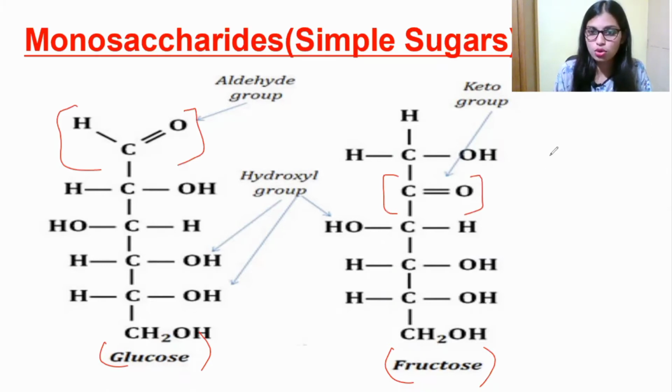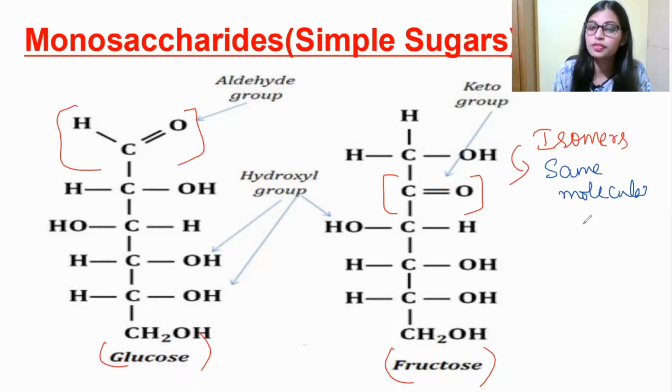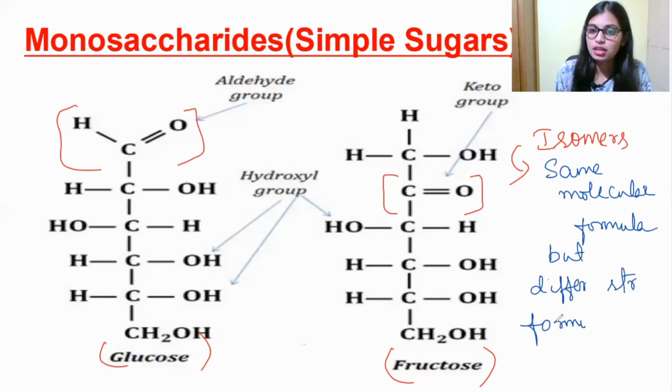So glucose and fructose are called isomers. What are isomers? Isomers are molecules which have the same molecular formula but differ in structural formula.